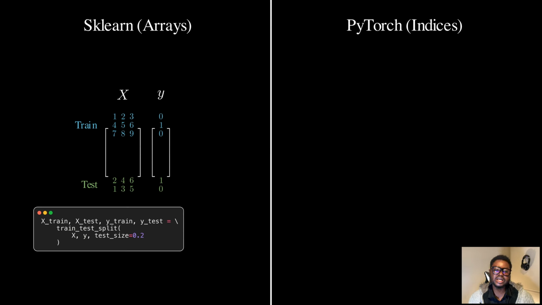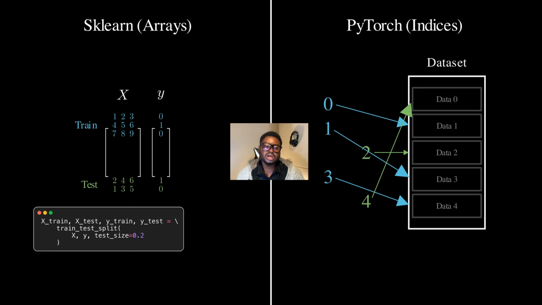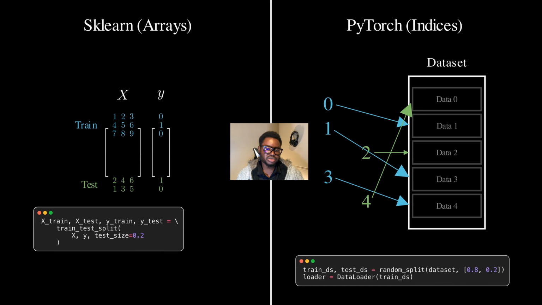You set the test size, then the random state to reproduce it, and then you add stratify equals y for stratified sampling. That's it. For PyTorch, the approach is philosophically different. This is the deep learning way.